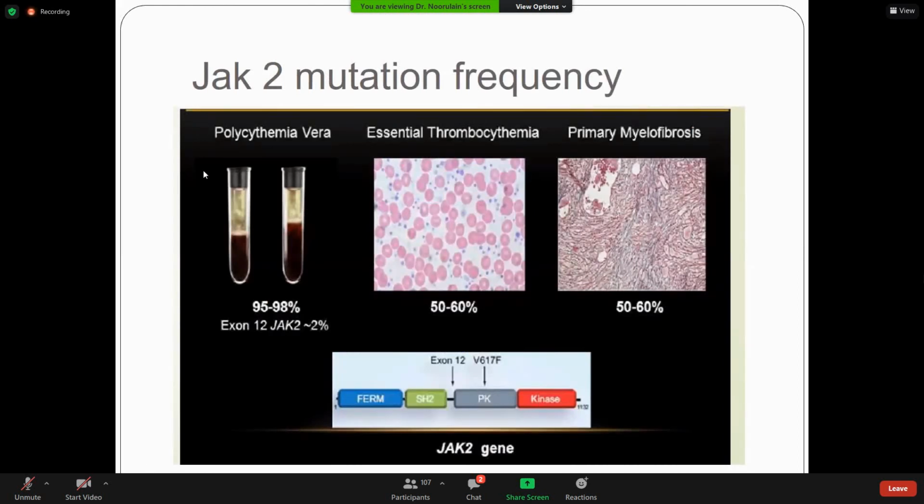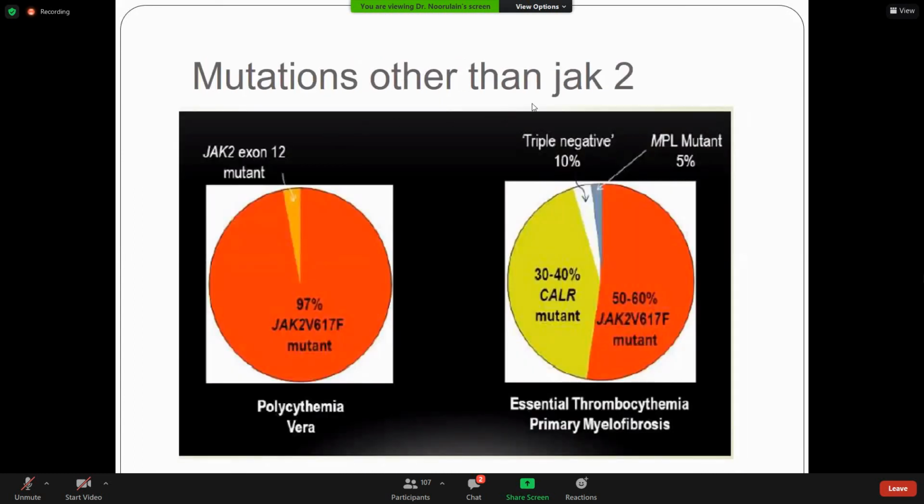You can see this picture, the JAK2 mutation frequency. Wait for 2 minutes. Polycythemia vera is 90 to 95% positive for the JAK2 mutation, and exon 12 mutation can be seen in 2 to 5% of cases of polycythemia. ET is 50-60% positive for JAK2, and 50-60% in primary myelofibrosis. Mutations other than JAK2: polycythemia vera is either JAK2 positive or JAK2 exon 12 mutated.